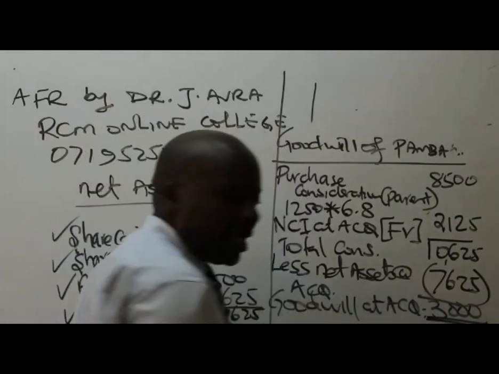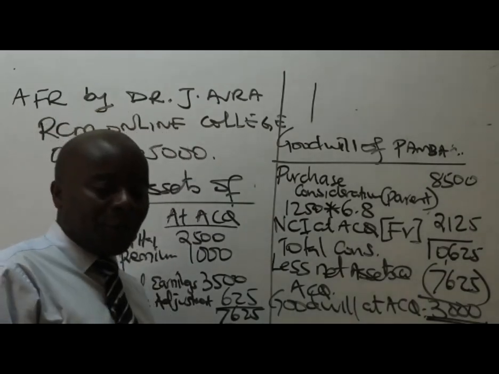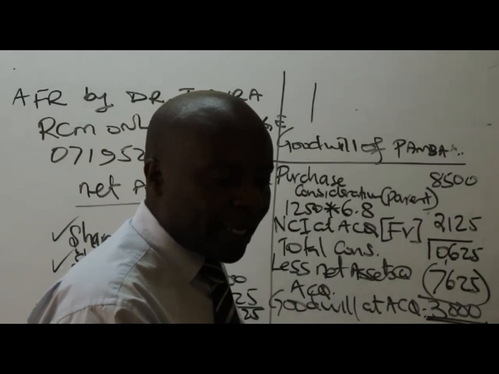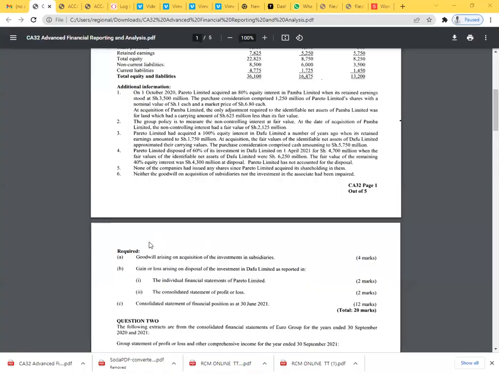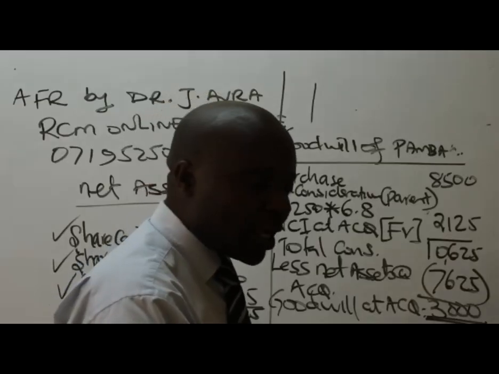I'm not interested in any impairment, simply because the examiner in part 1 wanted us to ascertain the goodwill at acquisition, the goodwill arising on acquisition of the investment in the subsidiaries. So ladies and gentlemen, that is number 1. Of course, you can see I've done quite a lot. It may even be worth much more than the 4 marks. But I know that most of the workings will come in handy in the subsequent parts, like when they want me to do the consolidation. But for now, please allow us to look at the second subsidiary.